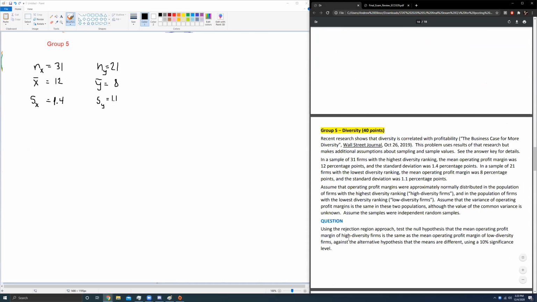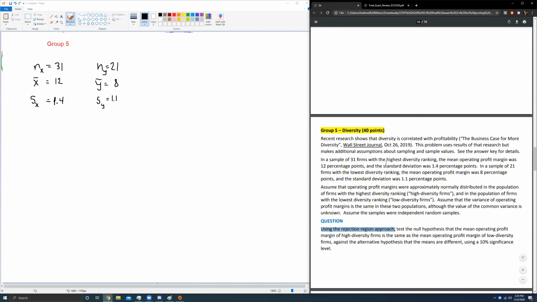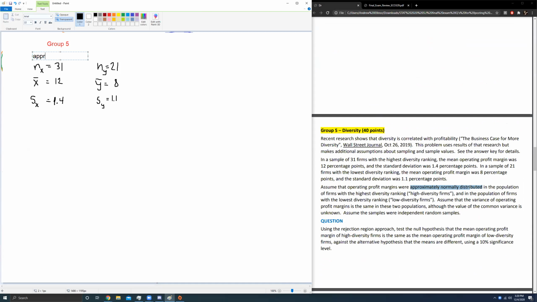Question one wants some sort of rejection region method. Yes, using the rejection region approach. So I'm going to be using the rejection region approach here in just a minute, but I first need to get a few other things. Was it stated somewhere in the question that the population was approximately normal? Yes, it was. Approximately normally distributed. So I want to make sure I write that fun fact down. They said approximately normal.